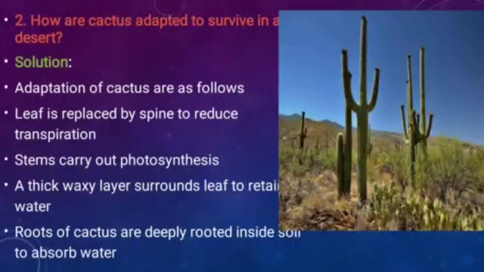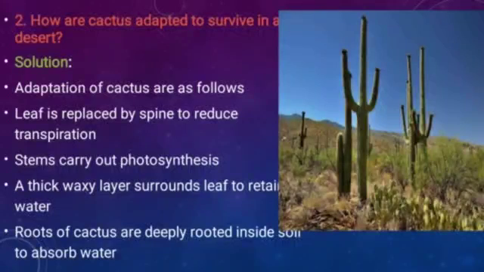Through transpiration, leaves lose water. That's why mostly in the cactus leaves are not present. Instead of leaves, some thorns are there. And if leaves are not there in the plant, who will do the process of photosynthesis? In the cactus, the stem of the plant performs the process of photosynthesis.